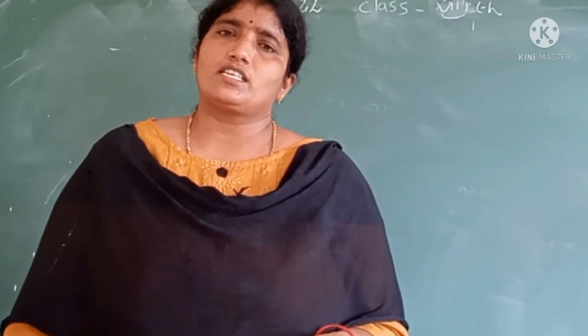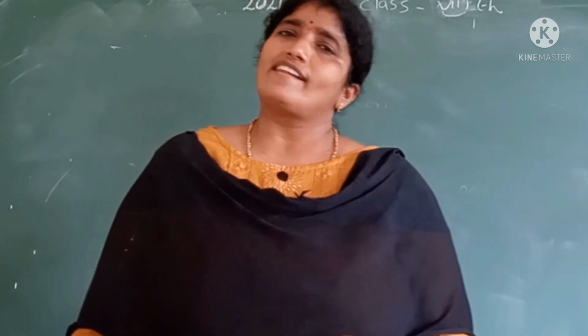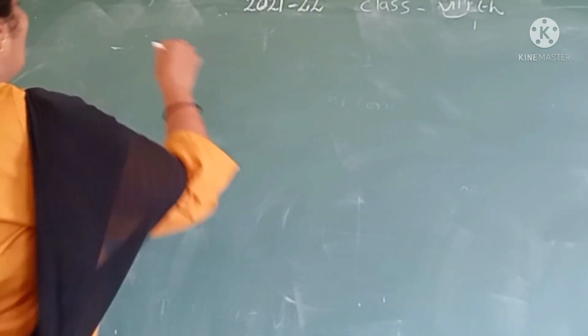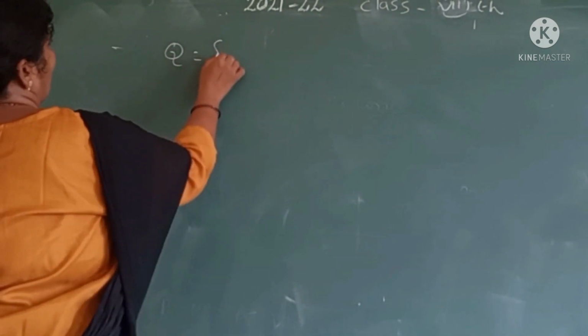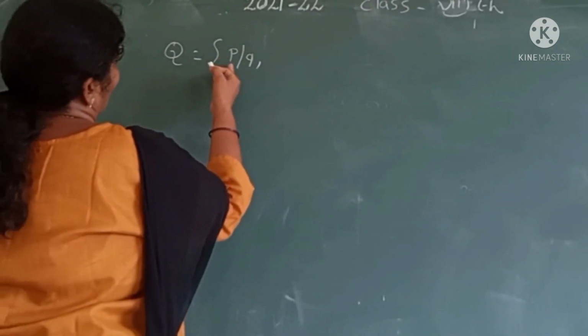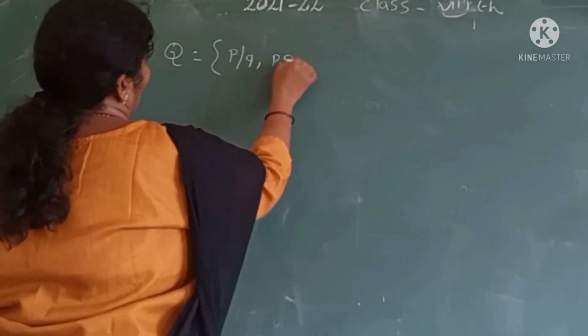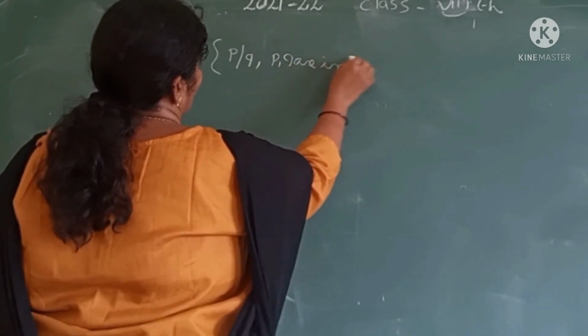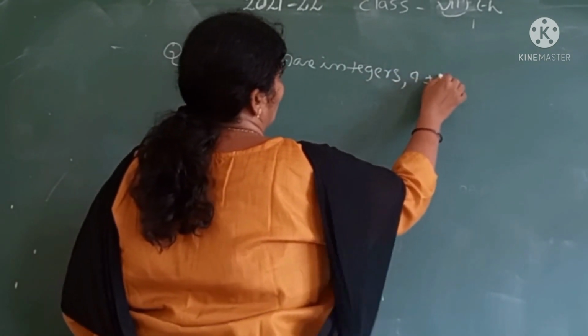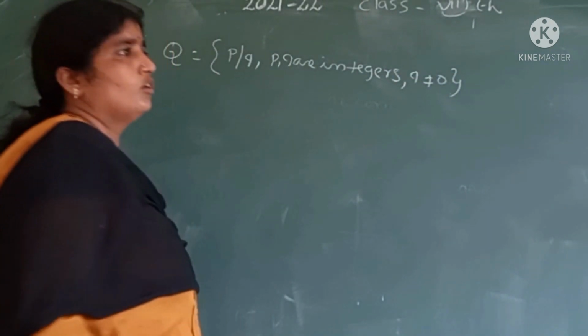Now we discuss some more topics in rational numbers. First of all, what is a rational number? A rational number is denoted as Q. A rational number means a number which is written in the form of p by q, where p and q are integers and q is not equal to 0.